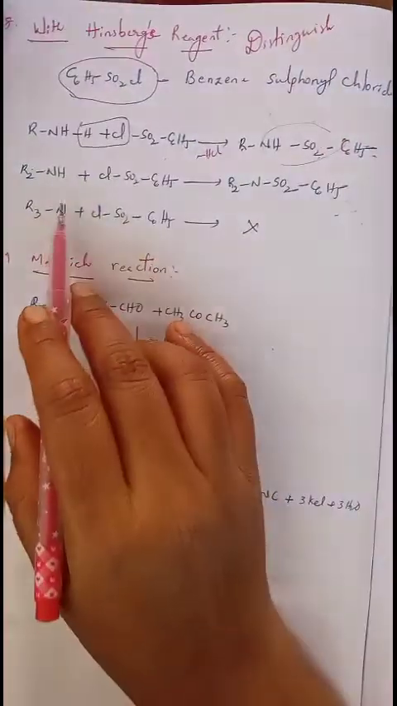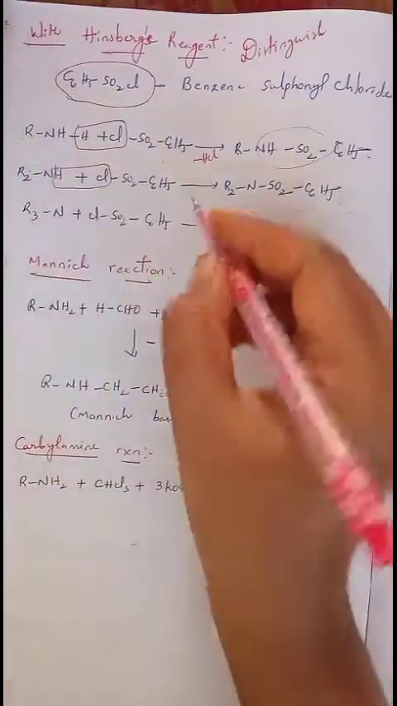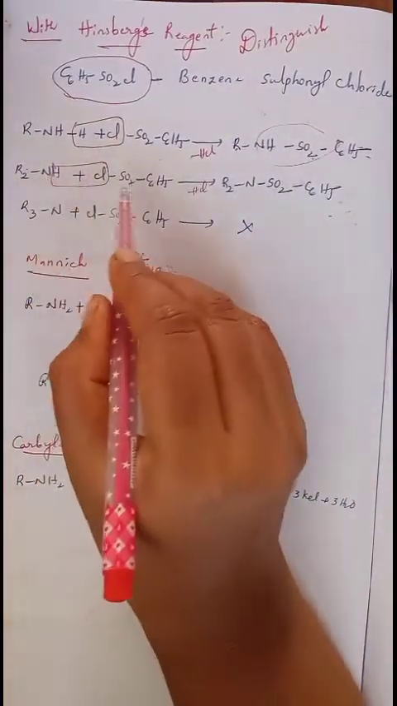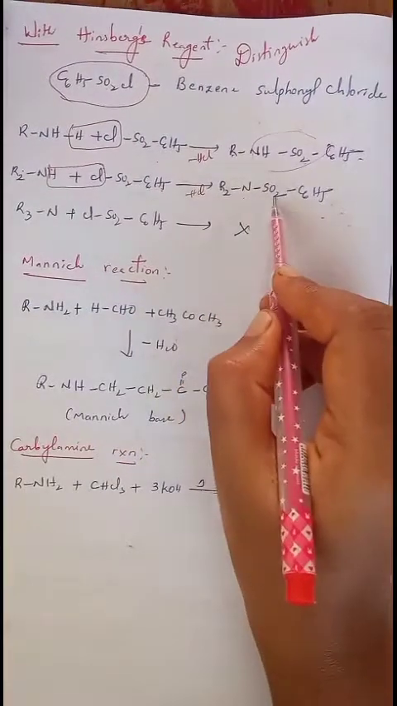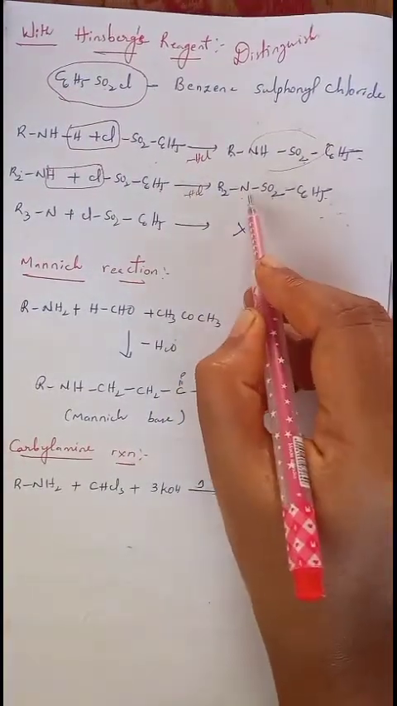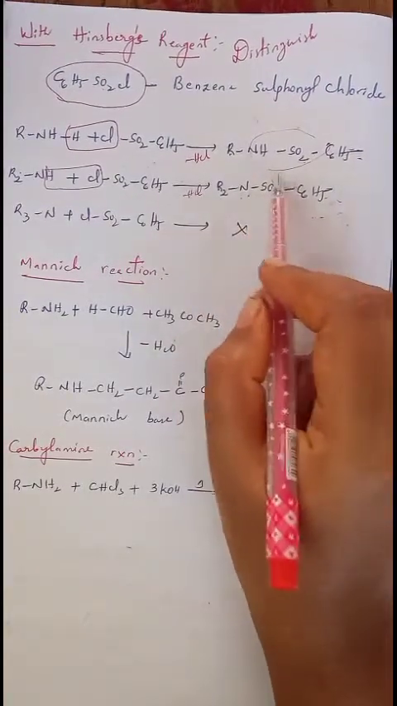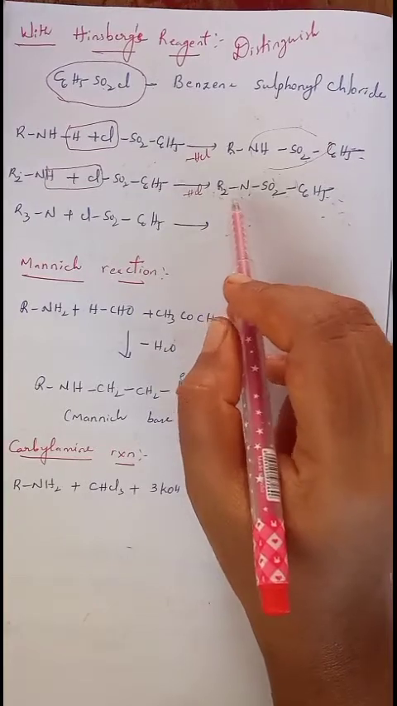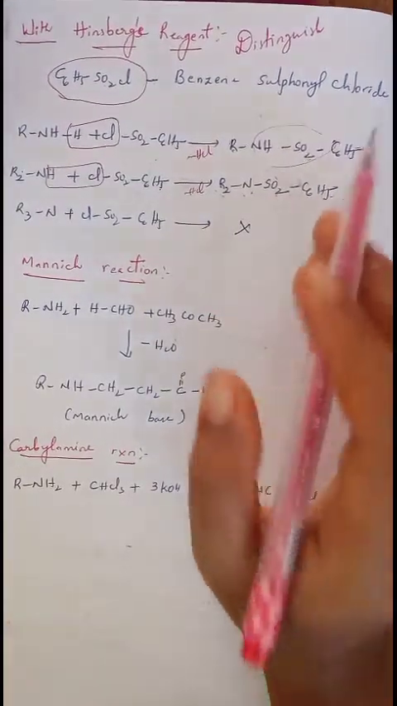If you take secondary amine, again hydrogen of amine reacts with Cl and is eliminated as HCl. What will we get? R2NSO2C6H5. N,N-dialkyl benzene sulfonamide. N,N-dialkyl, because on nitrogen two alkyl groups are present. N,N-dialkyl benzene sulfonamide is obtained.